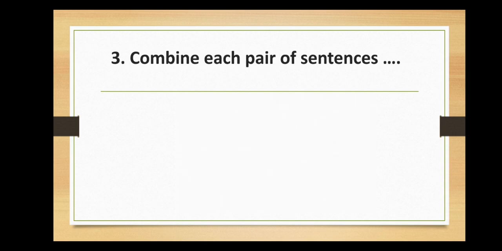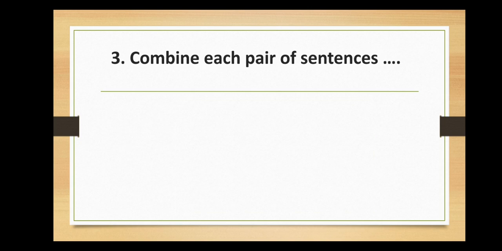Question 3. Combine each pair of sentences with the connectors given between brackets. Make changes where necessary. So A, you have governments of different countries cooperate. And the second sentence, governments of different countries eradicate money laundering. You are asked to use provided that.